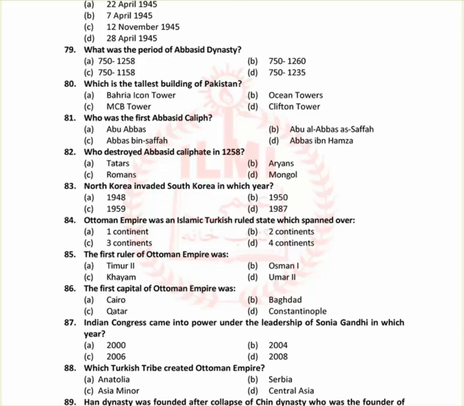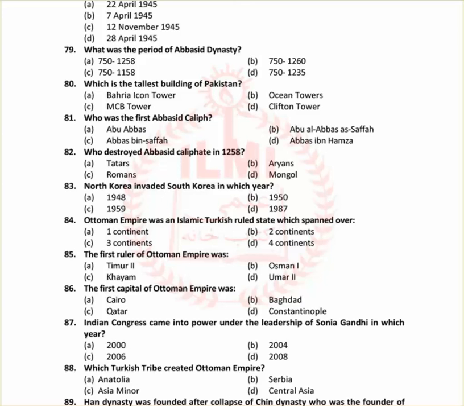In 1950. B option. 84th Hijri, Ottoman Empire was an Islamic Turkish ruled state which spanned over three continents. C. The first ruler of Ottoman Empire was 85th B. Osman I. Okay. ये PMS के इस्लामियत में भी आया था खिलाफत उस्मानिया के पहले कौन थे तो it was Usman I. So 86 is the first capital of Ottoman Empire was D.